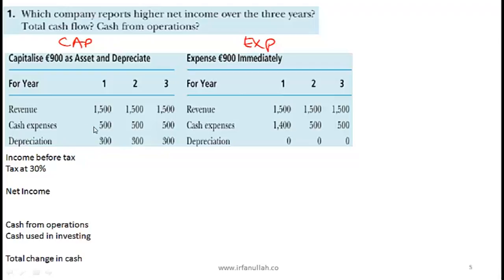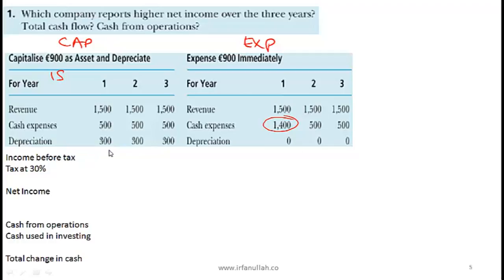There is a difference in the sense that the company that capitalizes just shows the regular cash expense of 500 and a depreciation expense of 300. We are looking at the income statement here. What about the expensing firm? Why is this cash expense 1,400 in the first year? Because the entire asset is shown as an expense. In the remaining years we just have 500 and 500.